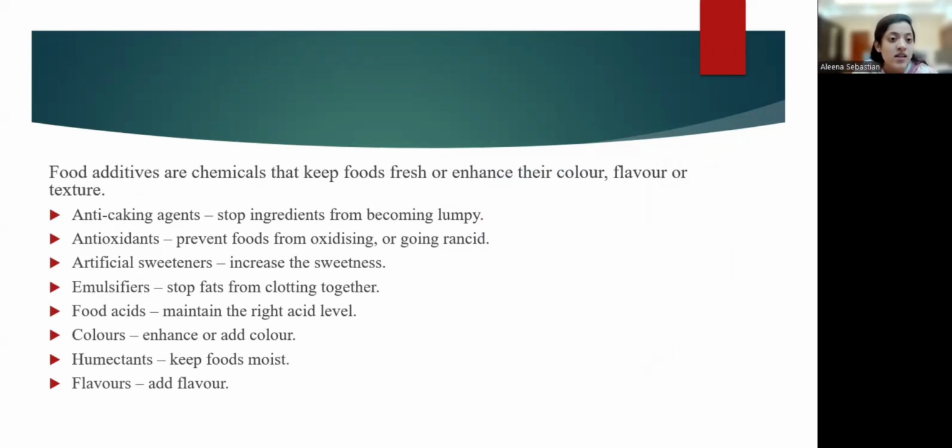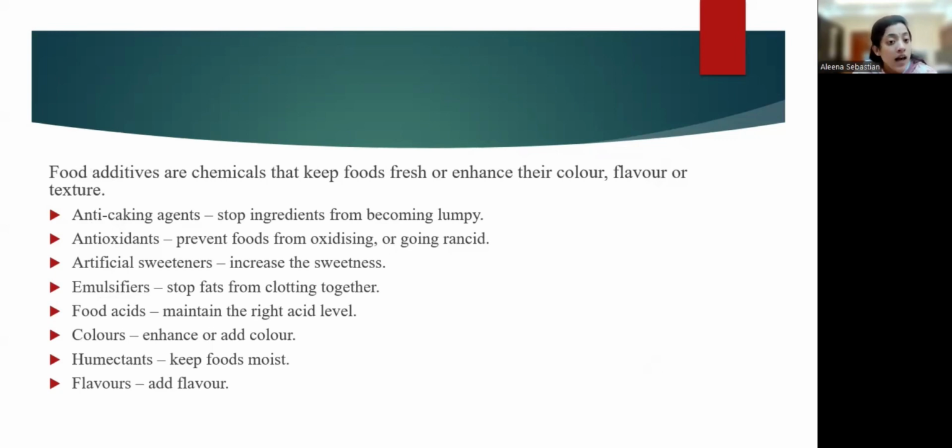So you can just go through these food additives, which involve anti-caking agents. What is the purpose of anti-caking agents? They stop the ingredients from becoming lumpy, that is, solid masses. Antioxidants prevent food from oxidizing or going rancid. Artificial sweeteners add more sweetness to the product. Emulsifiers stop fats from clotting together. Food acids maintain the right acidic level.